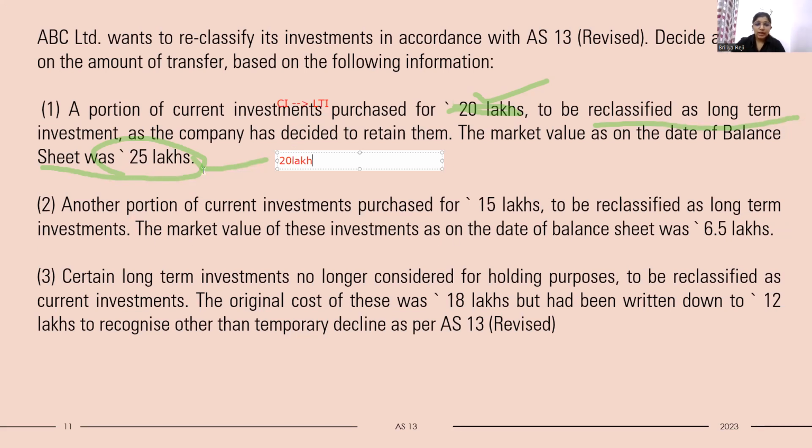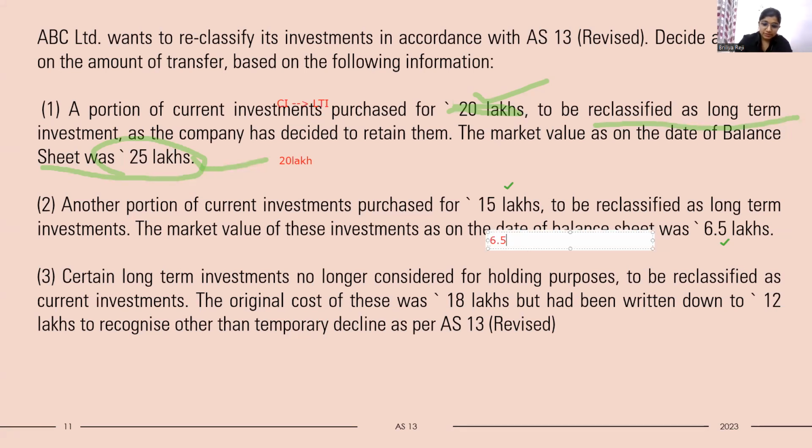Then another portion of the current investment, purchased for rupees 15 lakh, is to be reclassified as long-term investment. The fair market value of this investment as on the date of the balance sheet was rupees 6.5 lakh. So here also the same provisions apply: cost or fair market value, whichever is lower. The cost is rupees 15 lakh and the fair market value is 6.5. So it will be recorded at rupees 6.5 lakhs.